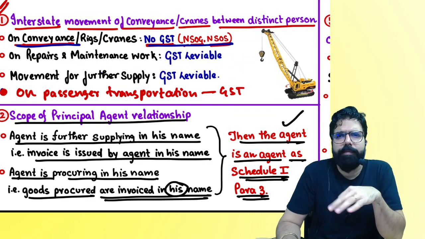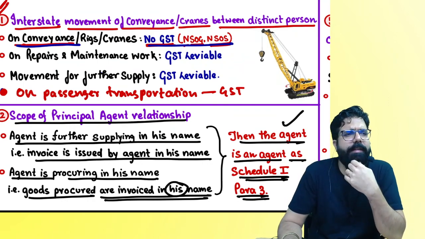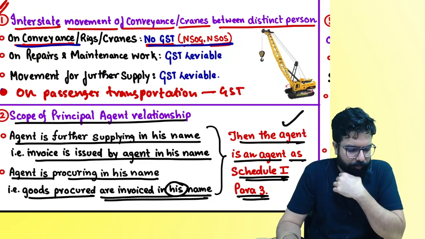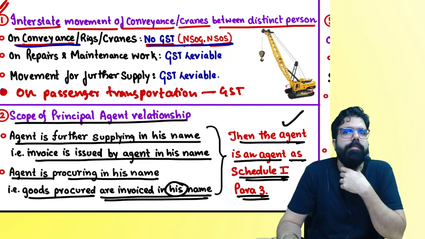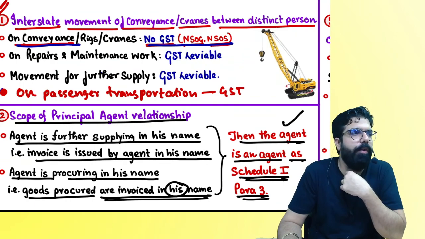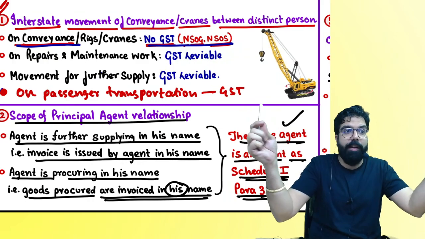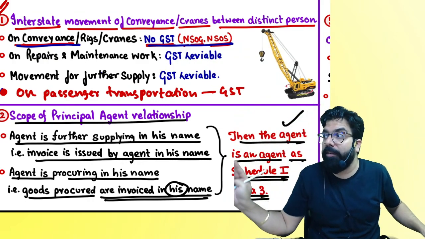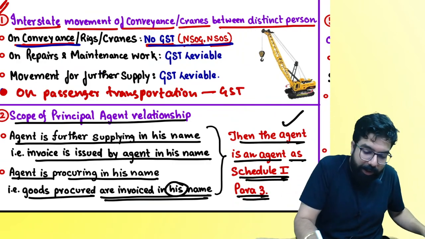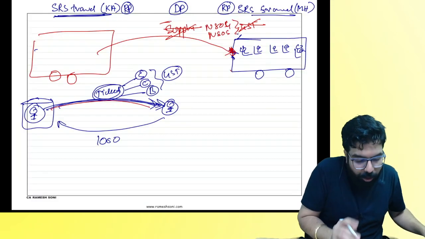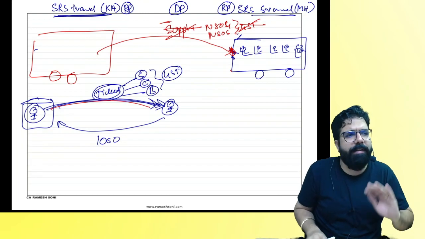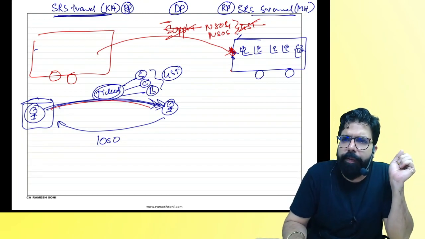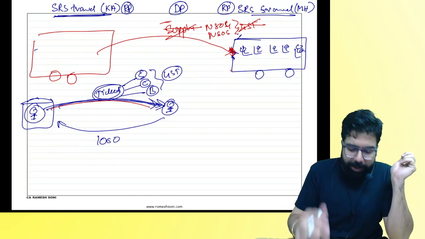This is just for your knowledge, I'm telling you. Okay, additional point. On the bus itself, there is no GST. But is SRS Travel doing transportation services? On a transportation service, will GST come? That is what is being told. So when a ticket is sold, GST will come normally. This I have additionally explained to you. Can we go ahead, everyone? Next.